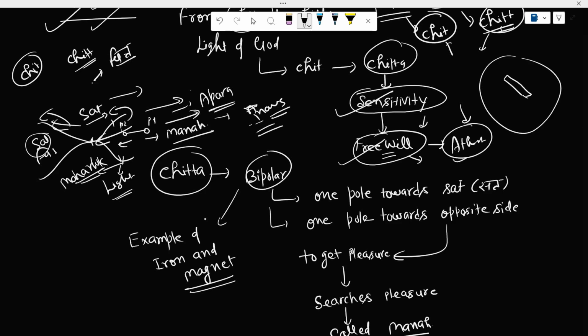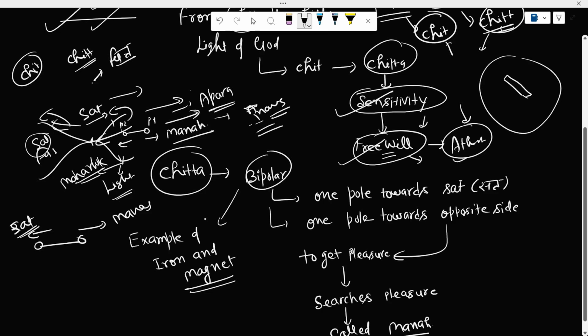sata, right? So you can see on the left hand side, this is known as the manas, and the other one where it is getting attracted is known as the sata, S-A-T. Sata, or intellect, or you can say buddhi. In Hindi, it is known as buddhi.